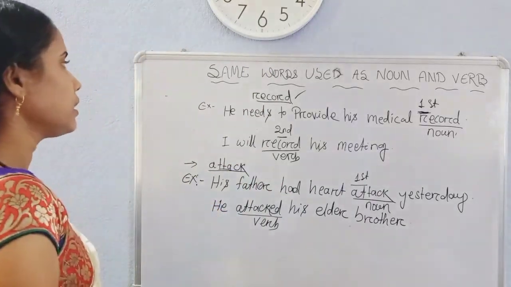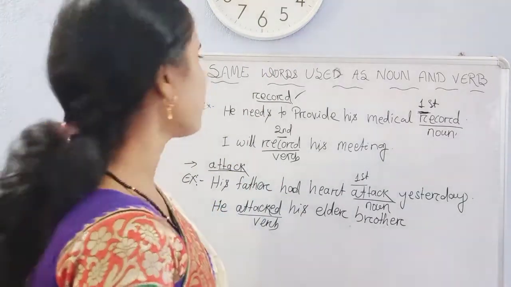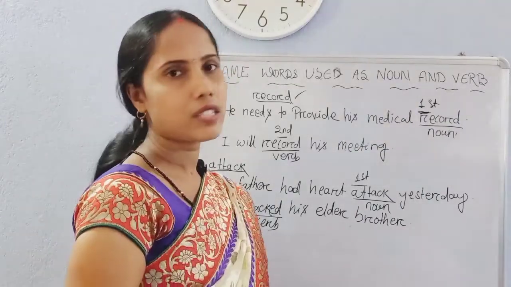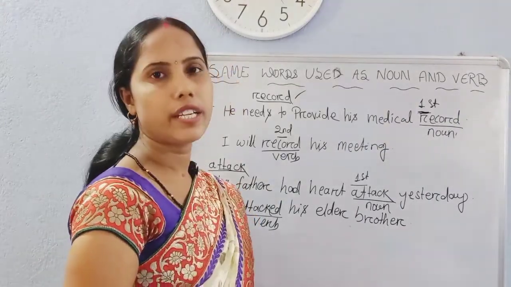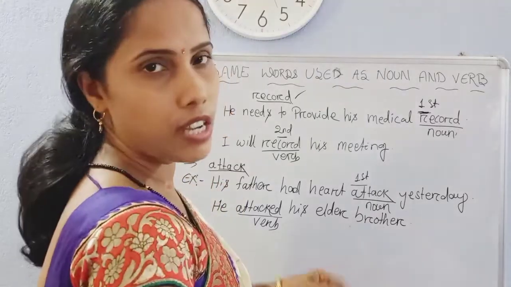So students, I will give you a list of some words which are used as noun and as a verb. So let's see the list.